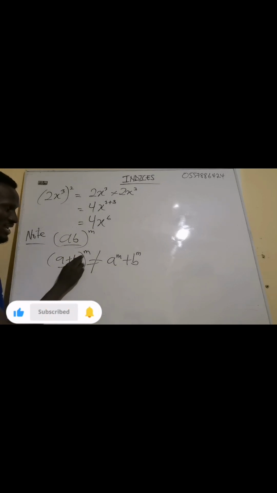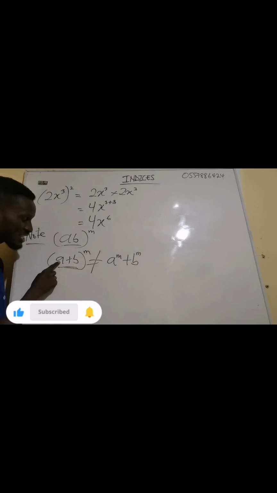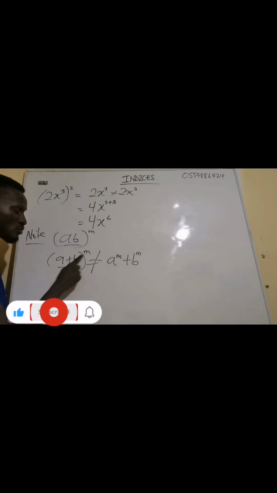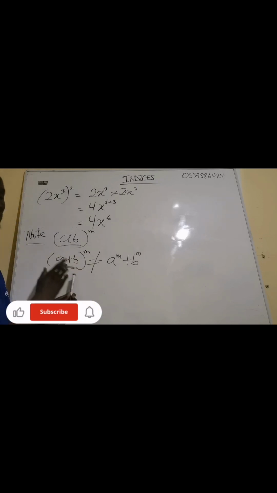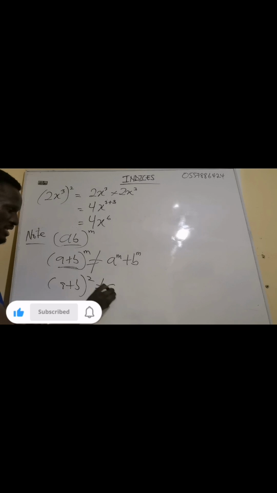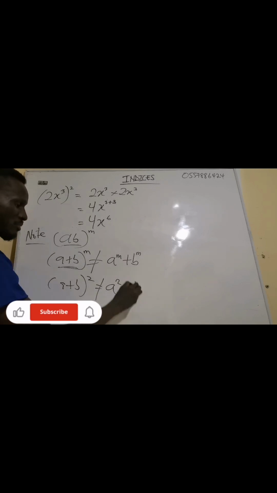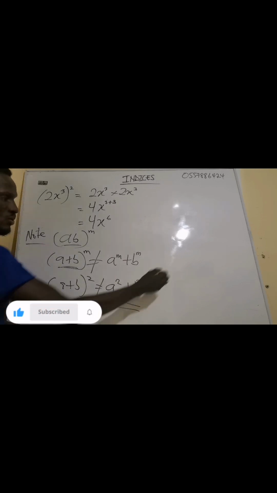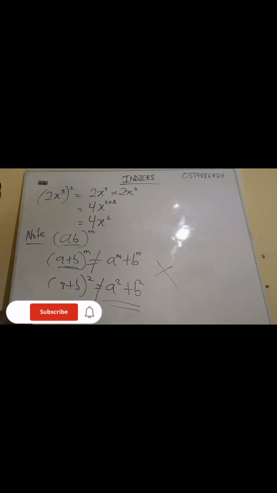So a plus b exponent m, don't come and tell me that you are going to use the m to multiply the exponent of the a, the m to multiply the exponent of the b. Now this one is different. So if you have a plus b all exponent 2, it is not the same as a exponent 2 plus b exponent 2. This one is never the same. So don't forget. Now I'm still talking about property.